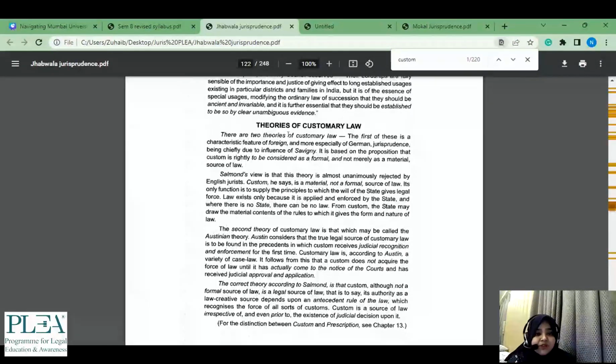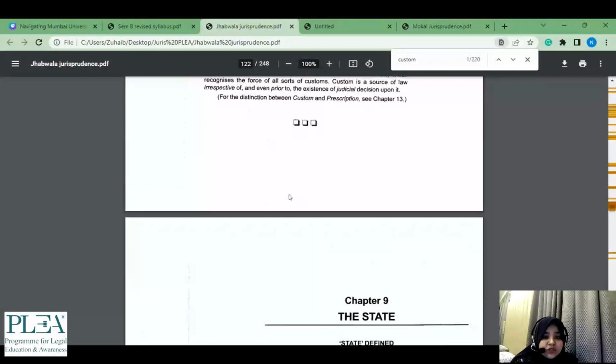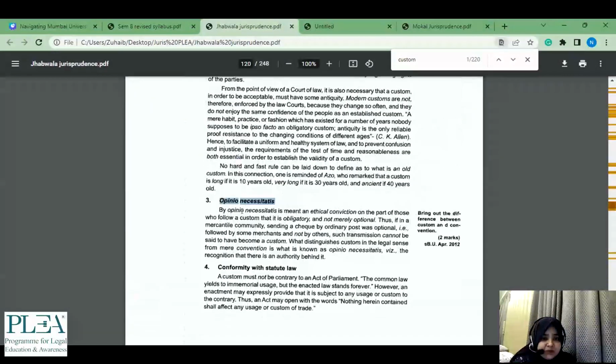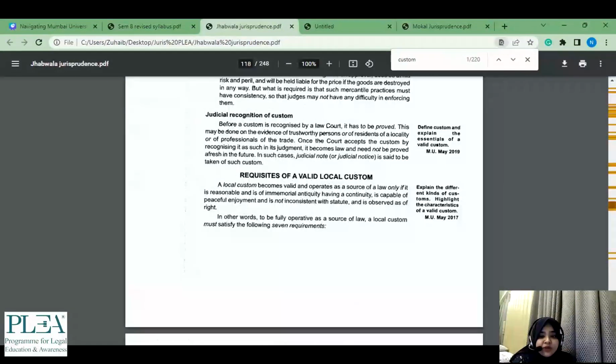So basically what happens when you attempt a 2 marker is that you are coming back to your textbook and going through that topic once, and that is not only from the point of view of a 2 marker but in general, that if this comes in a 5 marker or a 12 marker, at least you would know where to find things. Now once you have gone through this for a 2 marker, if I ask you for a 5 marker, maybe what are the valid essentials, at least you would know this topic is there.